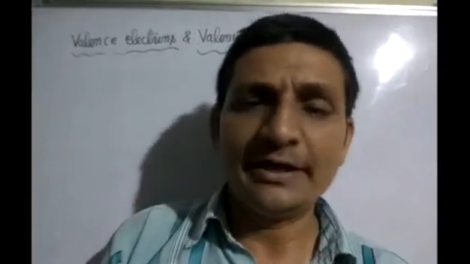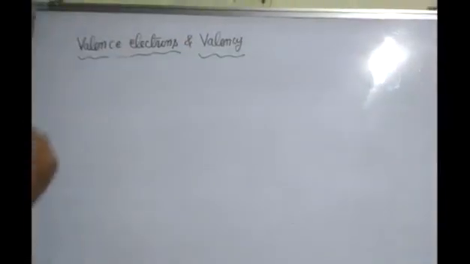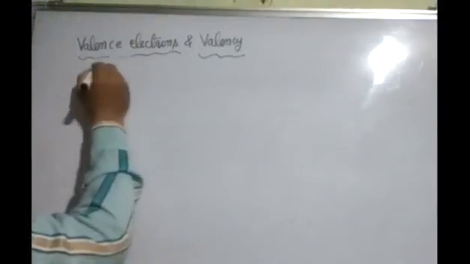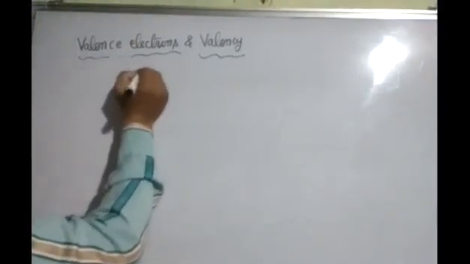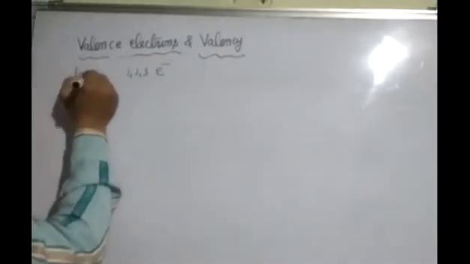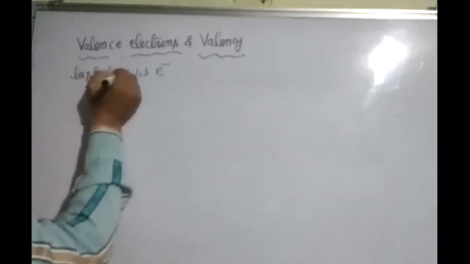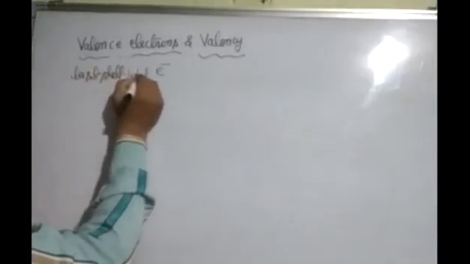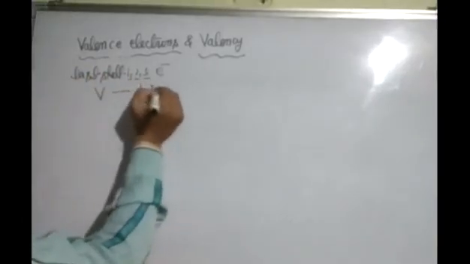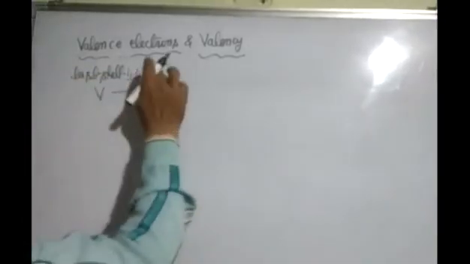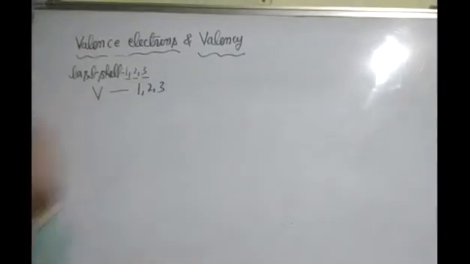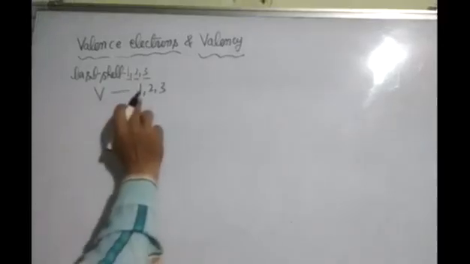Now I am telling you the rule to find valency. If in the outermost cell, or valence cell, 1, 2, or 3 electrons are present, then the valency may be 1, 2, or 3.